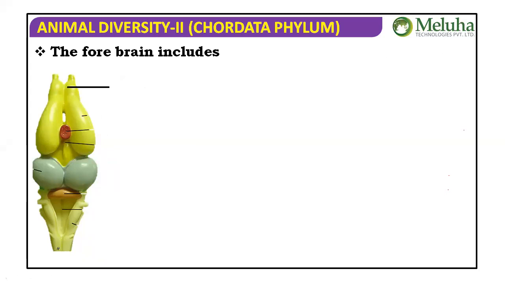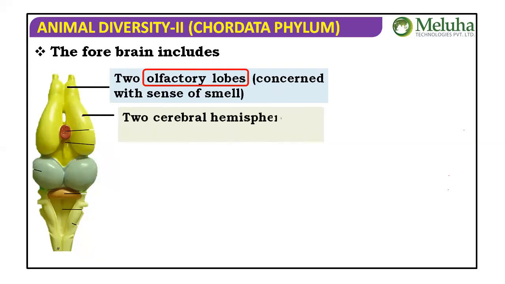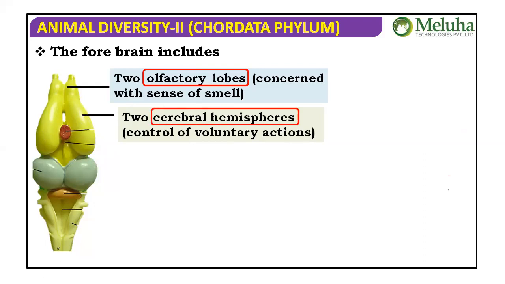The forebrain includes two olfactory lobes, concerned with the sense of smell. Next, the two cerebral hemispheres. You can see these are the cerebral hemispheres. They are going to control the voluntary actions.